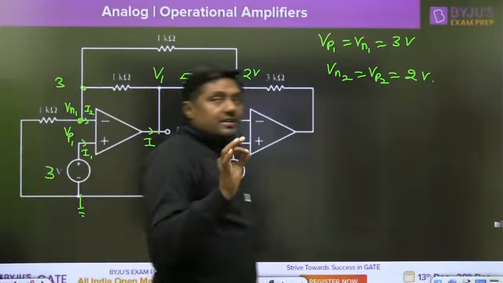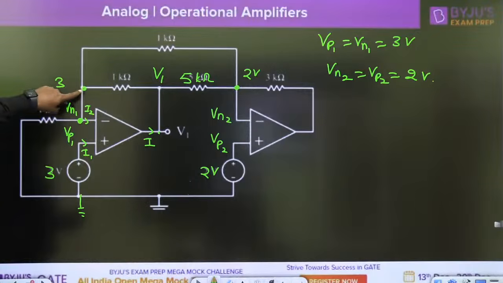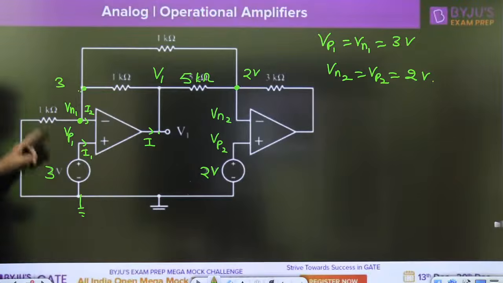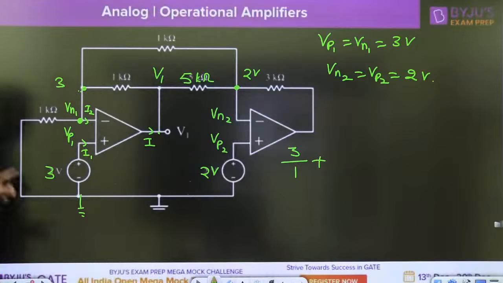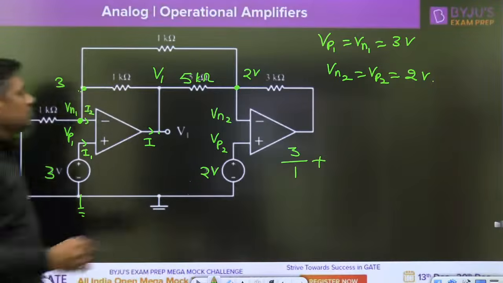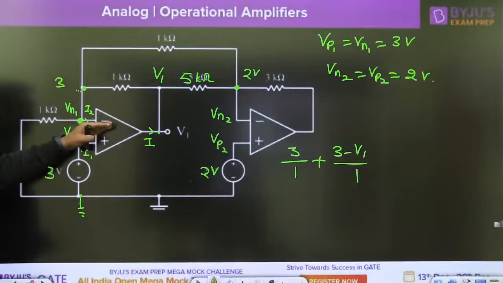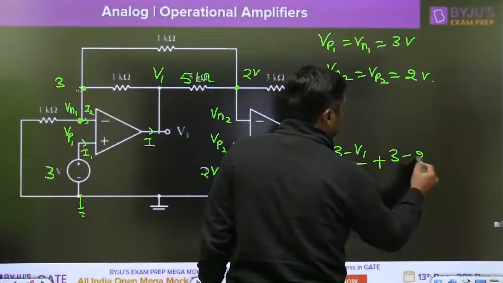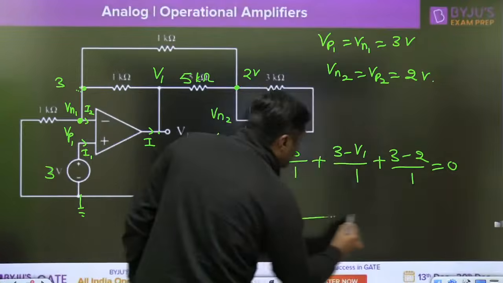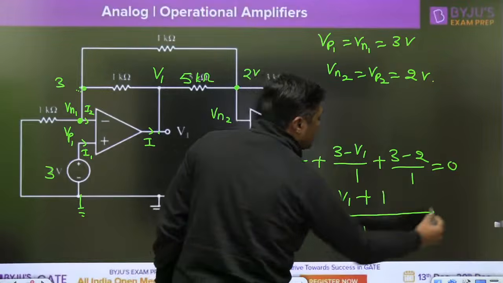Now, KCL, input current is 0. Apply the KCL at this point. When I am applying the KCL, 3 minus 0 by 1 plus 3 minus V1 by 1. Remember, this is in kilo ohm. What is the current entering into the op-amp? 0. Plus 3 minus 2 divided by 1 is equal to 0. Now you can take LCM 1. 3 plus 3 minus V1 plus 3 minus 2, that is 1, is equal to 0.